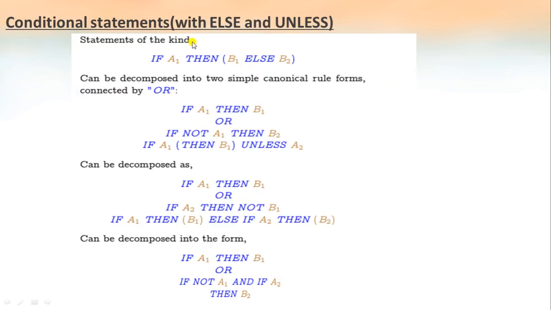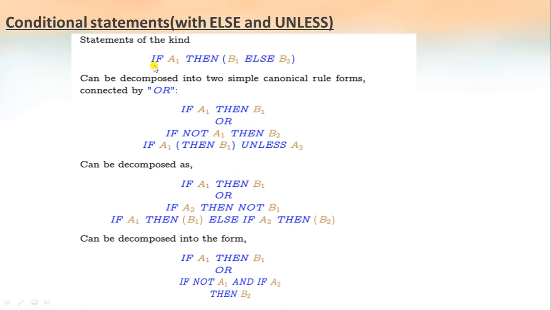Next is conditional statements with else and unless. Let us consider the first statement: if A1, then B1, else B2. This can be decomposed into two simple canonical rule forms connected by or. We are using this connective to connect these two simple canonical statements.